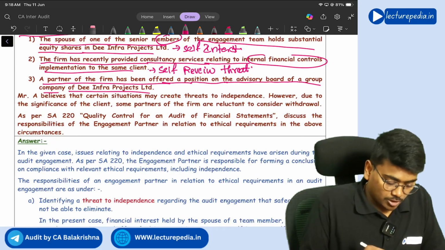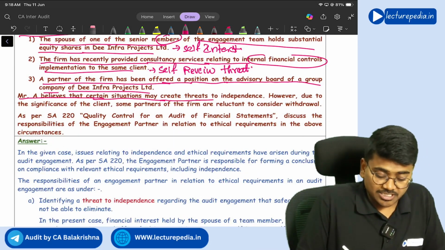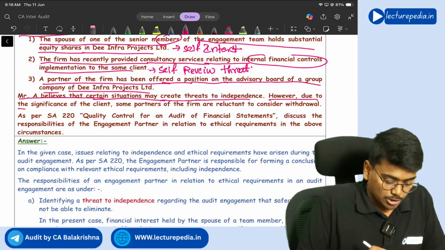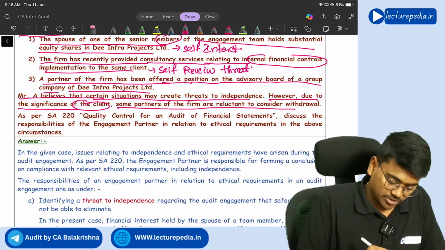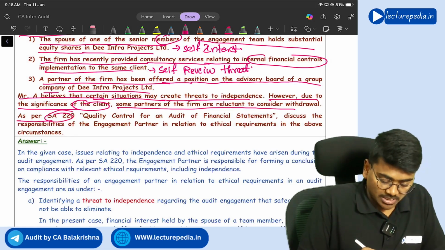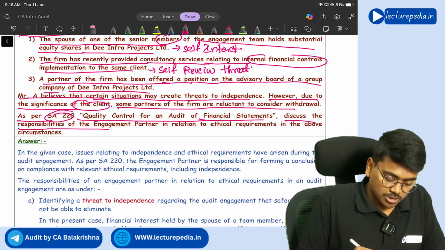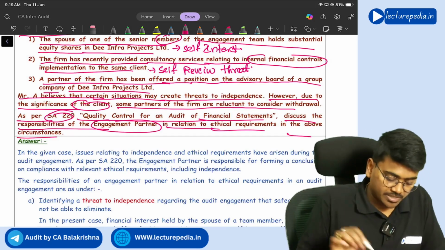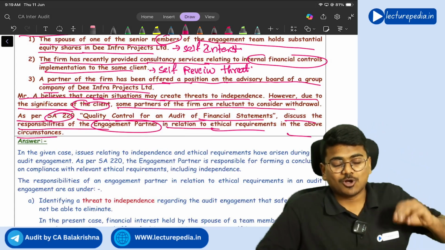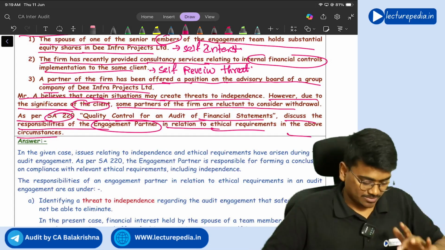Yes. Now, Mr. A believes that certain situations may create threats to independence. However, due to the significance of the client, some partners of the firm are reluctant to consider withdrawal. As per SA 220, Quality Control for an Audit of Financial Statements discusses the responsibilities of the engagement partner in relation to ethical requirements in the above circumstances. So, what is the responsibility of the engagement partner in the above circumstances?